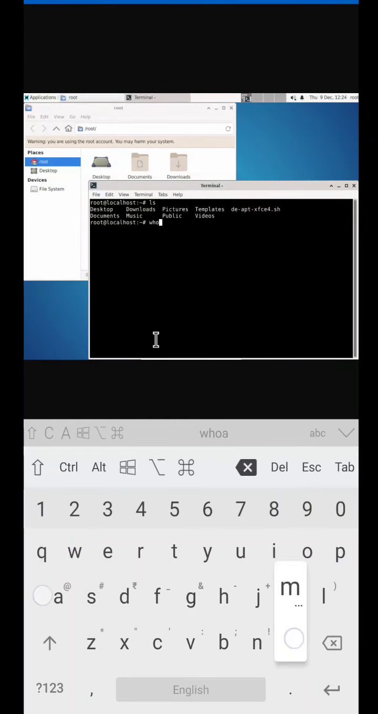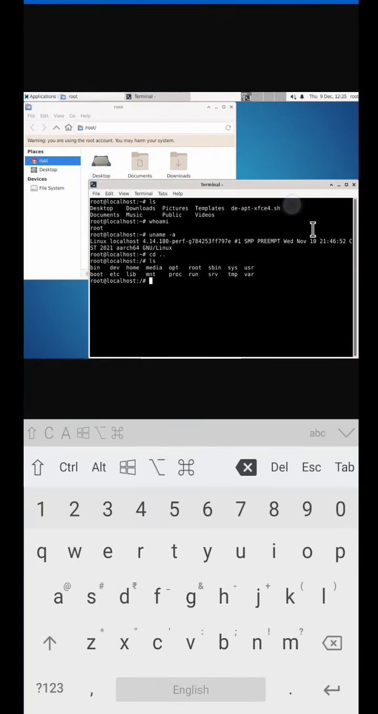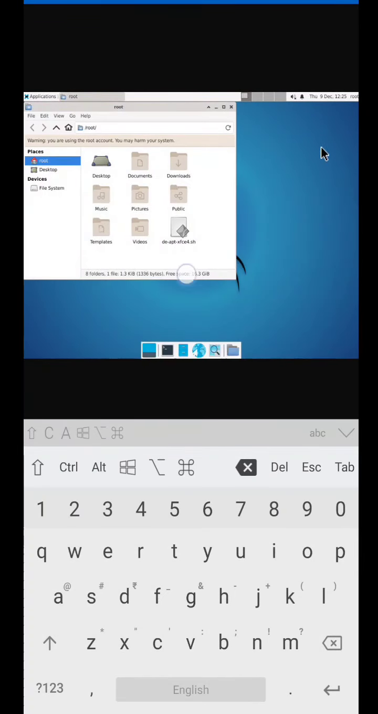Whoami. You can check this also: uname -a, Linux localhost. Then you can go back and then see these directories, bin, dev, home, everything is there. We will close it.